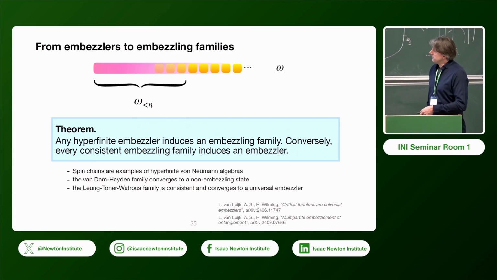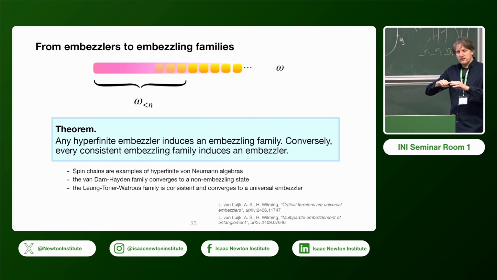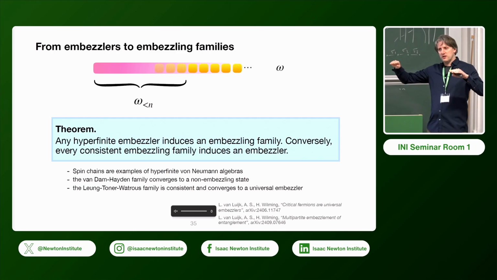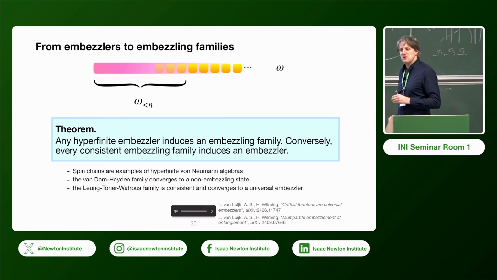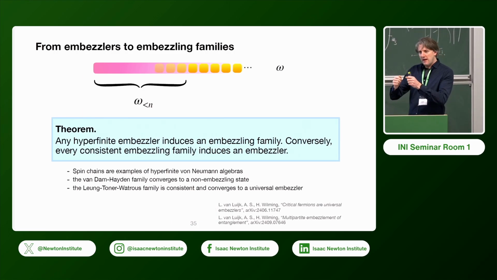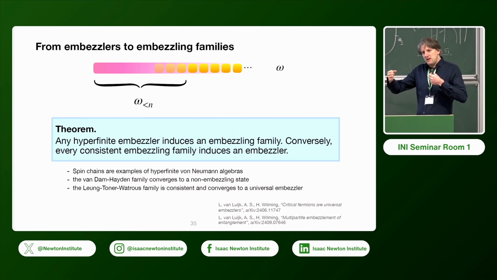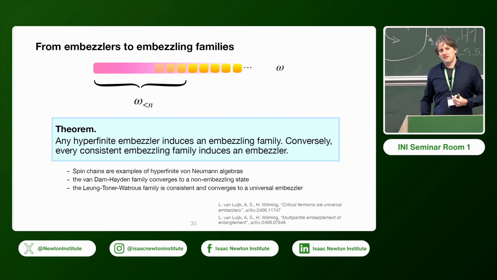But as I said, the Van Dam and Hayden family doesn't have this property, and in that case, if you think of it as being defined on larger and larger spin chains, you can show that it does not converge to an embezzling state, which might be a bit puzzling. What you can show is that it converges, as an algebraic state on larger and larger spin chains, to the trace, which is semi-finite, so it doesn't have the embezzling property.